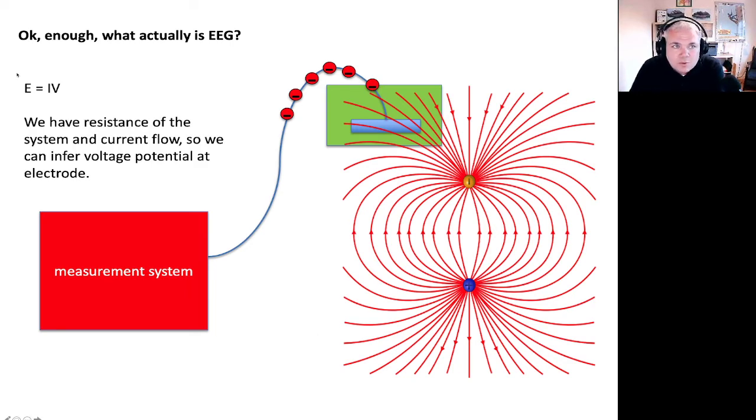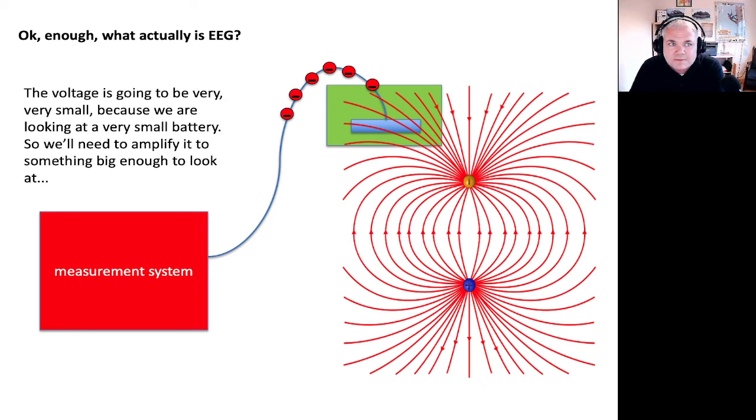Now, because of Ohm's law, if we have known resistance of this measurement system and we have appreciable current flow through the wire, we can infer the voltage potential at the electrode location. And that fundamentally is what EEG measures. We figure out what the voltage potential is at the location of the electrode, and we try and figure out from that the underlying brain activity in the brain space.